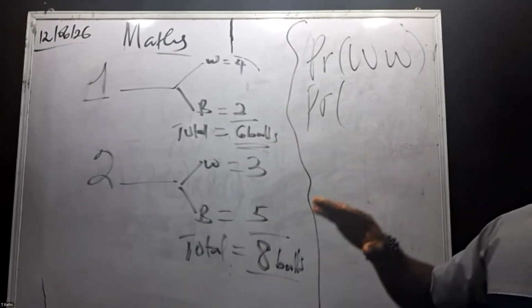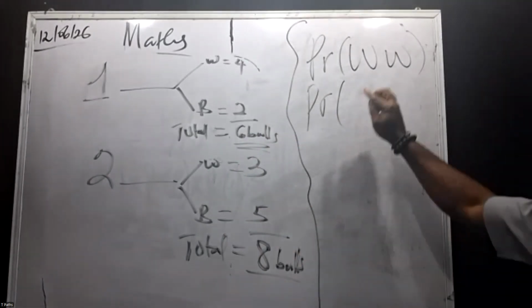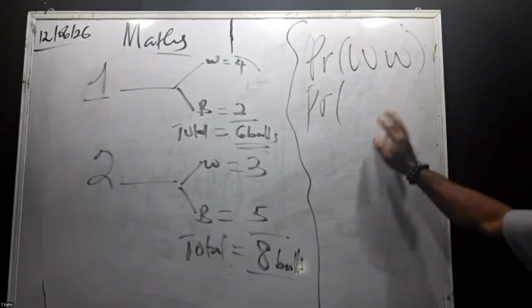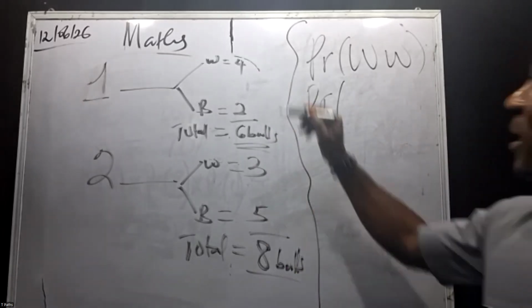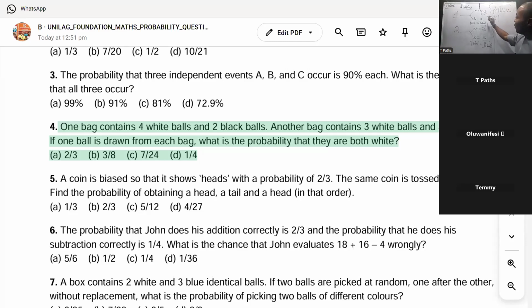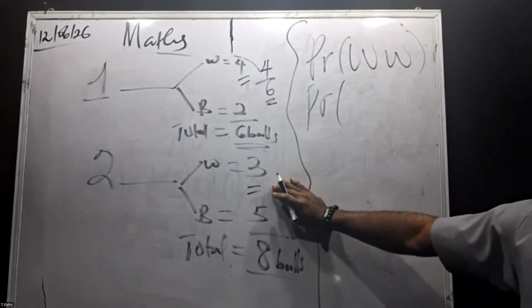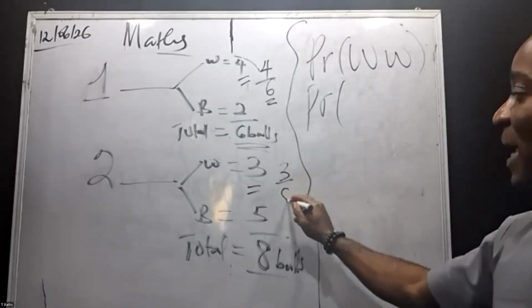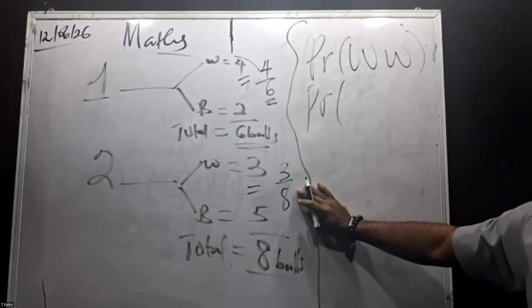Now the question says, what's the probability of picking white, one from each bag? That means white and white. We are multiplying the both. So the probability of picking a white ball in the first bag is 4 over the total number of balls, which is 6. That's 4 over 6. Now the probability of picking a white ball in the second bag will be the number of white balls, which is 3, over the total, which is 8. The first bag is 4 over 6. The second bag is 3 over 8.